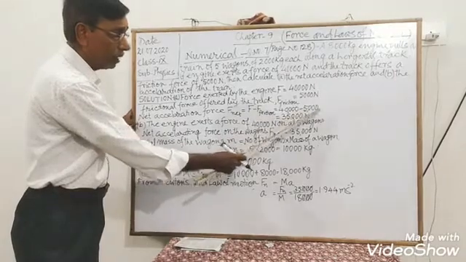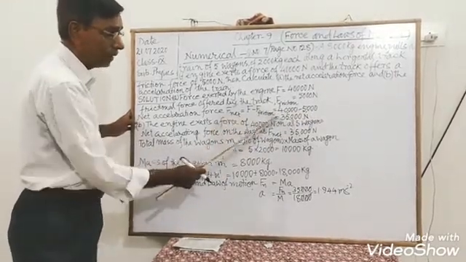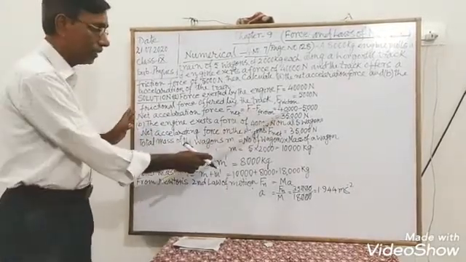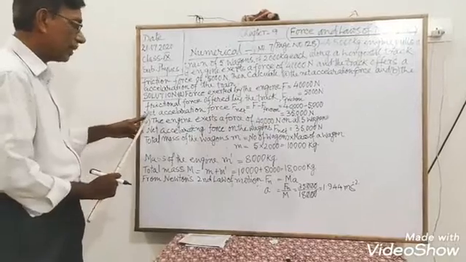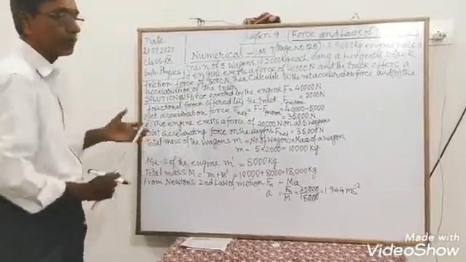Subtracting 5000 from 40,000, we get F net as 35,000 Newton. This is the F net. So this is the first step of the solution of this question.